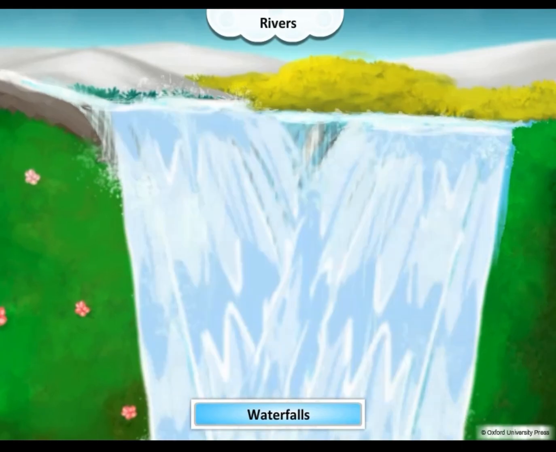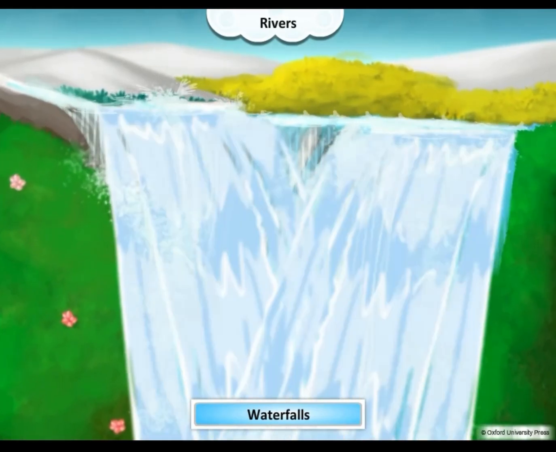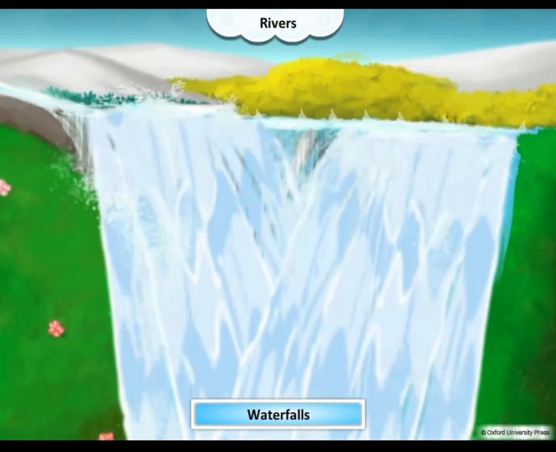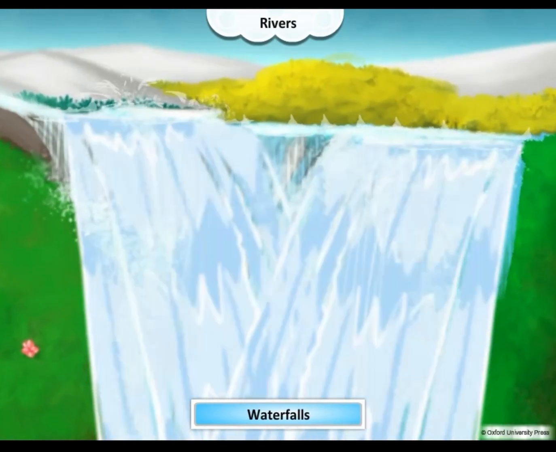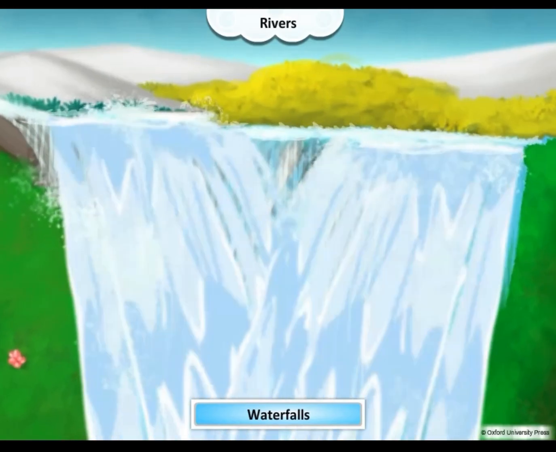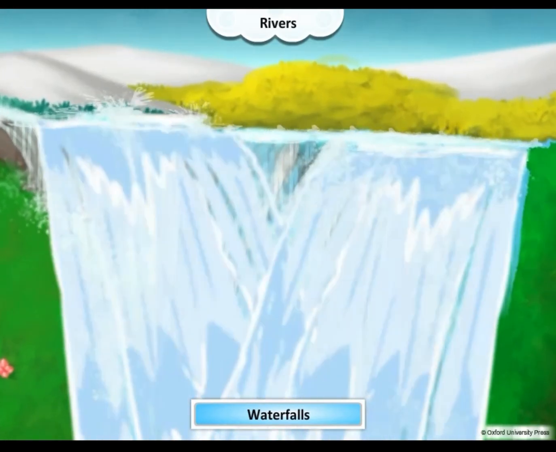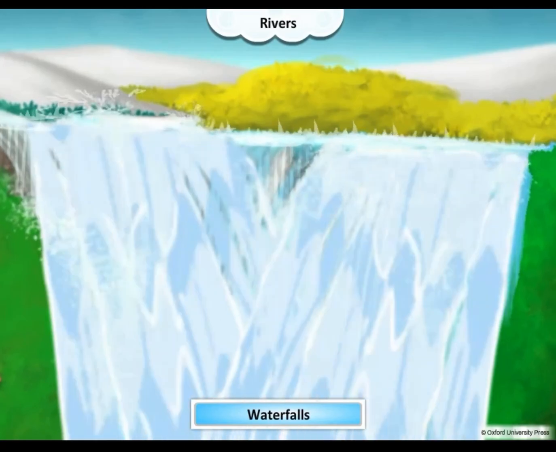Sometimes, as the river flows through mountains or hills, it comes to a sharp drop in the land. The river then flows over it, forming waterfalls. Waterfalls are a lovely sight.